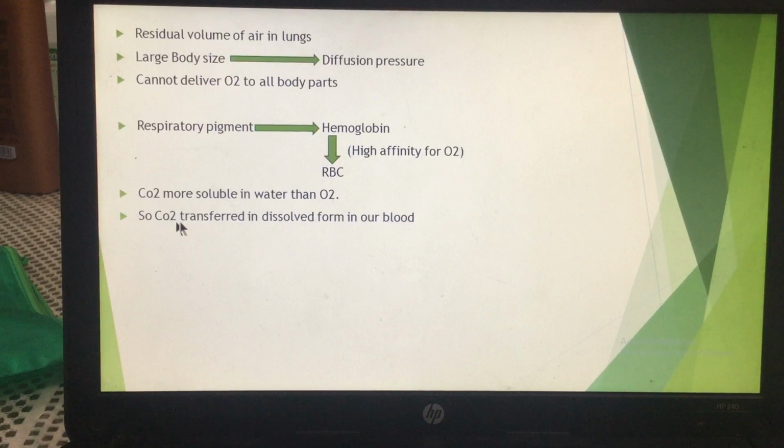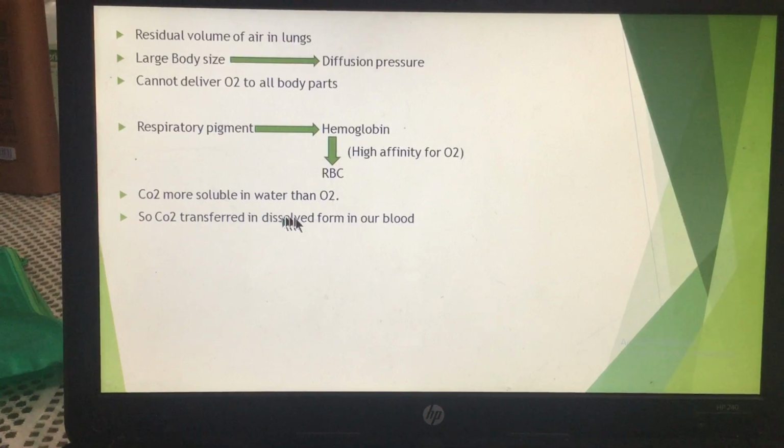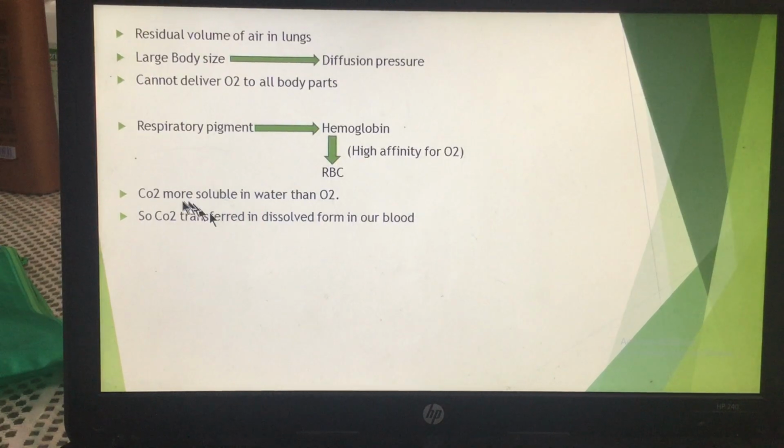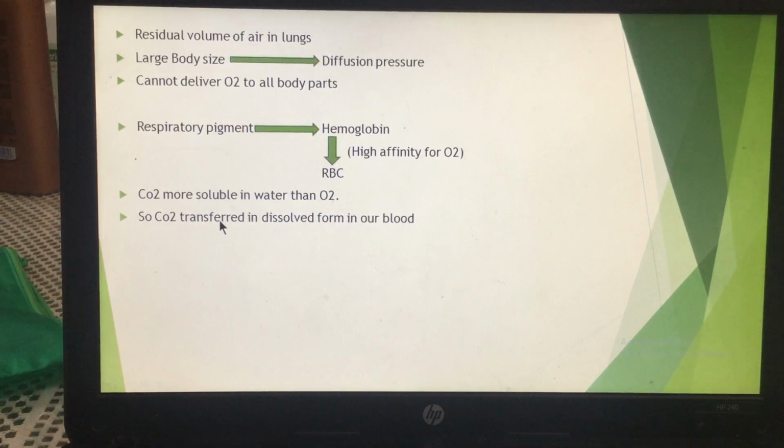So carbon dioxide is transferred in dissolved form in our blood. Carbon dioxide has to be removed from our blood, but this carbon dioxide which reaches the alveoli is transferred in dissolved form in our blood.